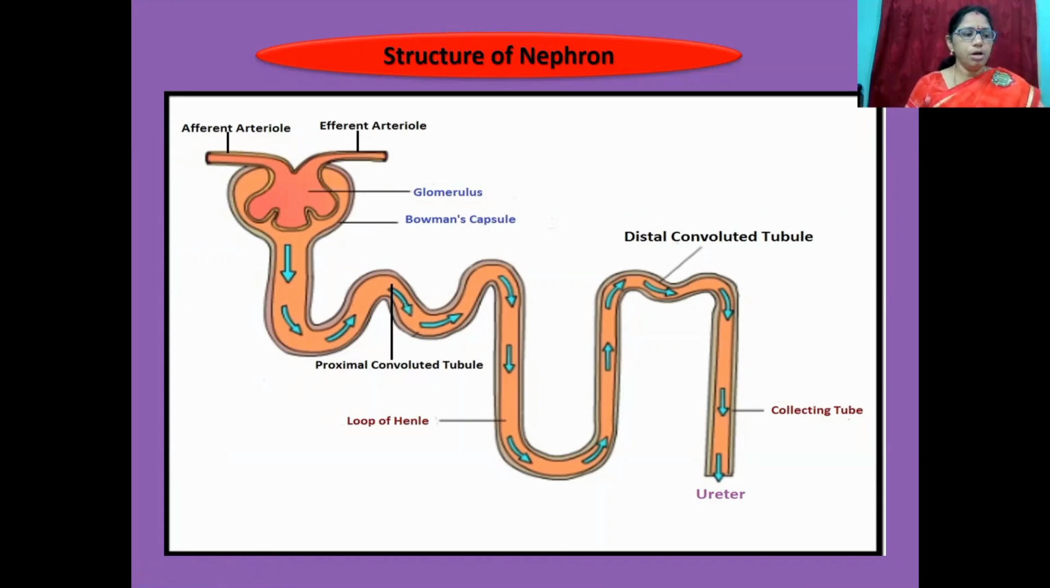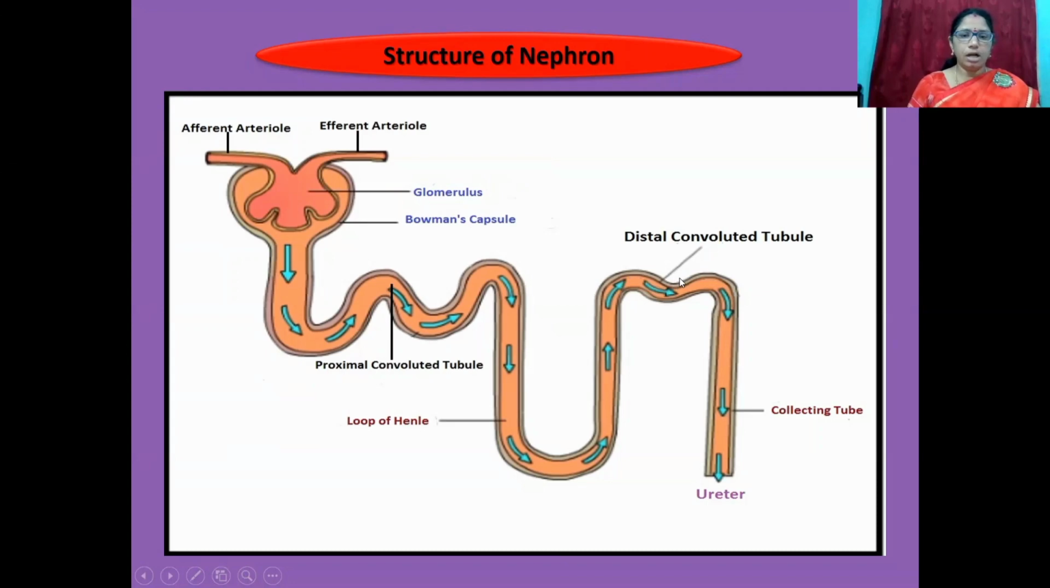After reabsorption in the proximal convoluted tubule, the urine travels through the loop of Henle into the distal convoluted tubule. The distal convoluted tubule secretes some ions. The urine forms as concentrated urine.